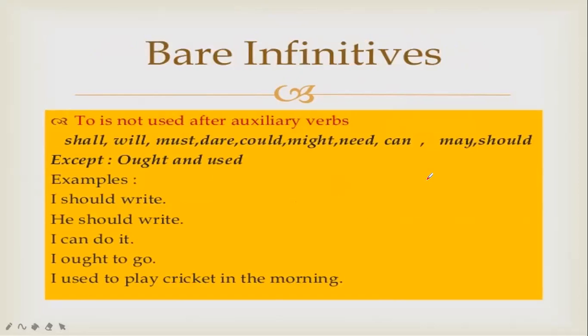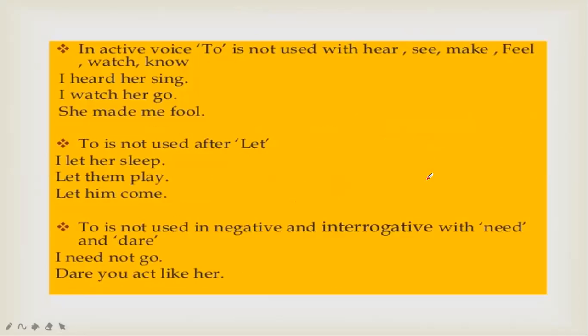Now, bare infinitive "to" is not used after auxiliary verbs: shall, will, must, dare, could, might, need, can, may, should, except, ought, and used. Example: I should write, he should write, I can do it, I ought to go, I used to play cricket in the morning. In active voice, "to" is not used with hear, see, make, feel, watch, know.